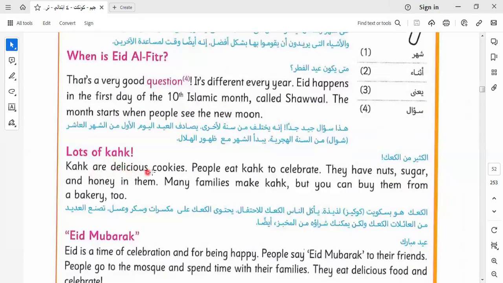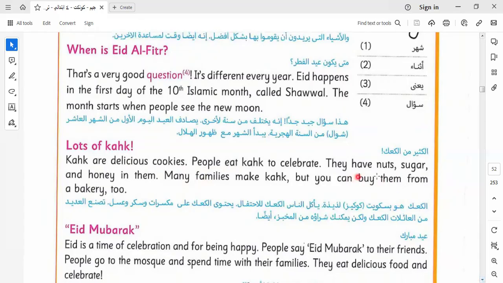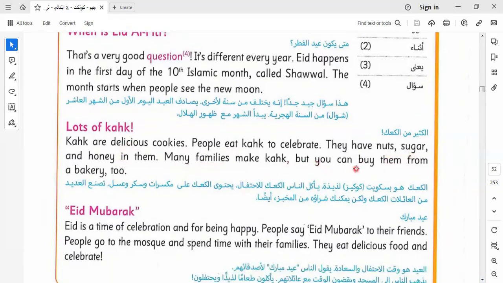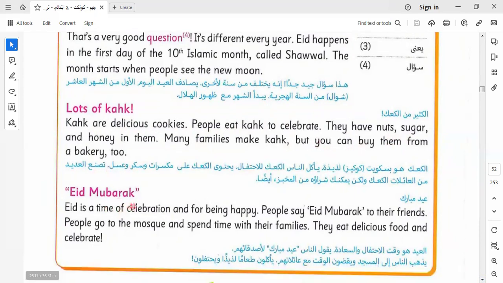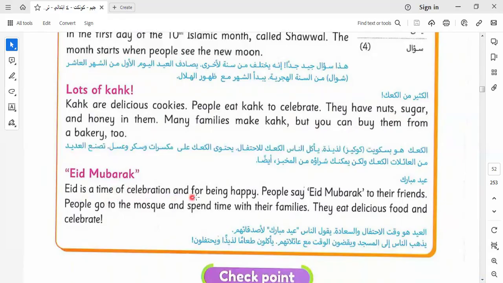Lots of kahk. Kahk are delicious cookies. People eat kahk to celebrate. They have nuts, sugar, and honey in them. These are the components of kahk. Many families make kahk, but others buy it from the bakery. Eid Mubarak. Eid is a time of celebration and for being happy. People say Eid Mubarak to their friends. People go to the mosque and spend time with their families and relatives. They eat delicious food and celebrate.